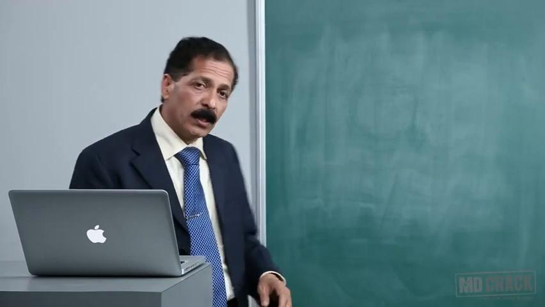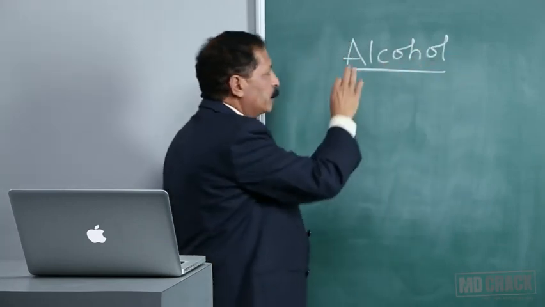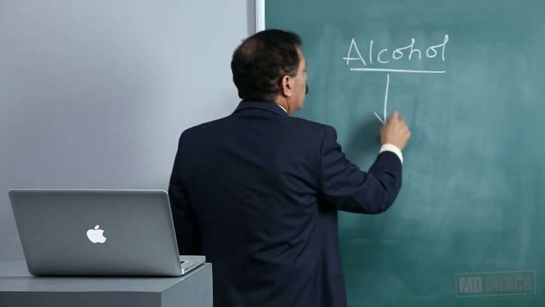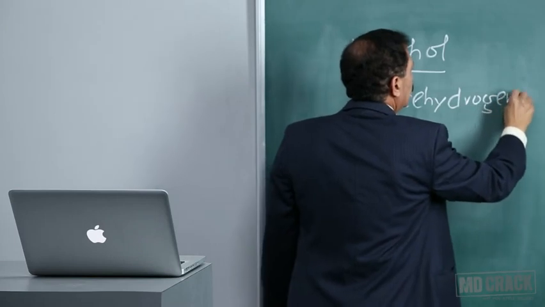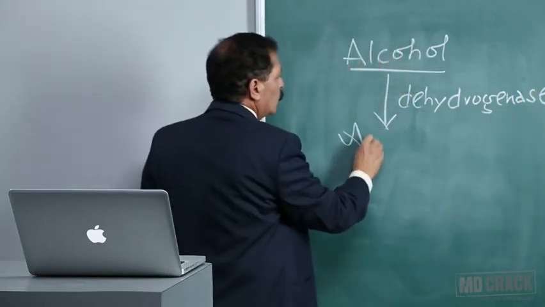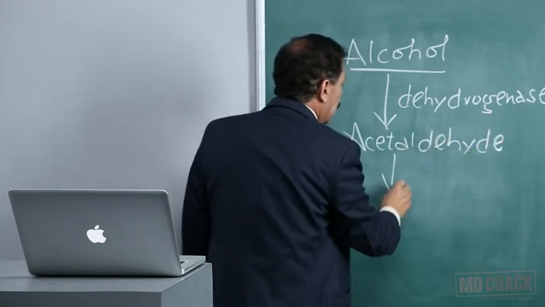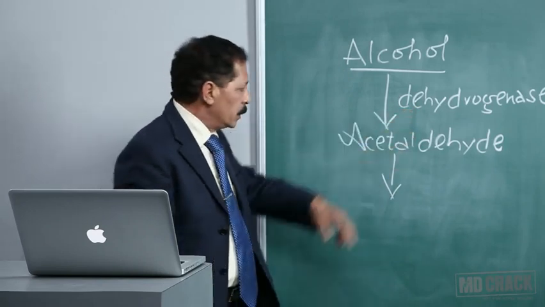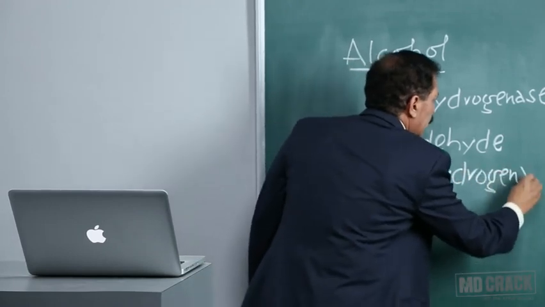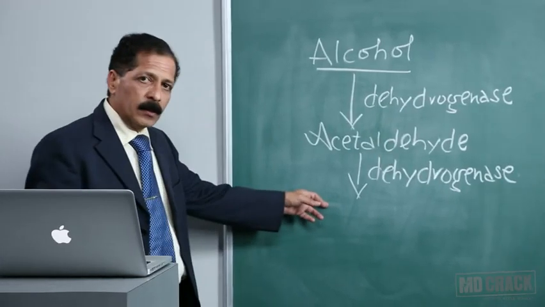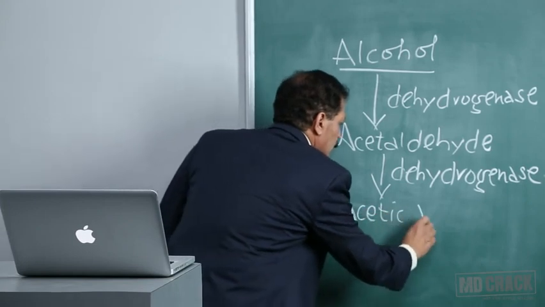And I think let's do some work here. We are speaking about ethyl alcohol. I will try to write it. Please presume it's ethyl alcohol, which is metabolized by the dehydrogenase enzyme. That's alcohol dehydrogenase, which is going to convert it into acetaldehyde. This acetaldehyde will be again acted upon by the same species of enzyme, that's dehydrogenase. That's acetaldehyde dehydrogenase, and you get formation of acetic acid and water.